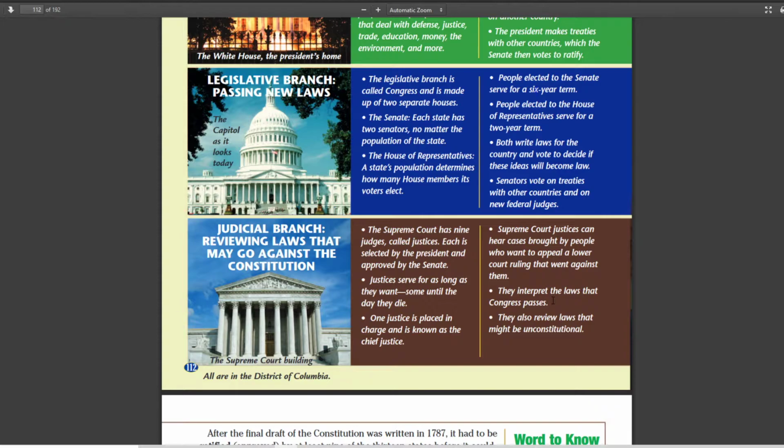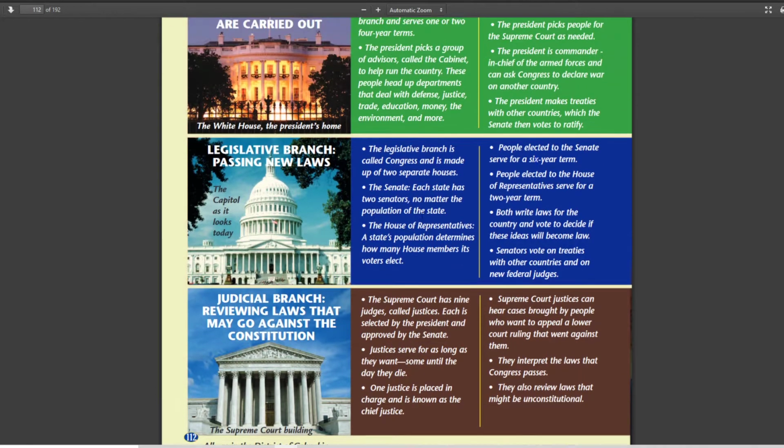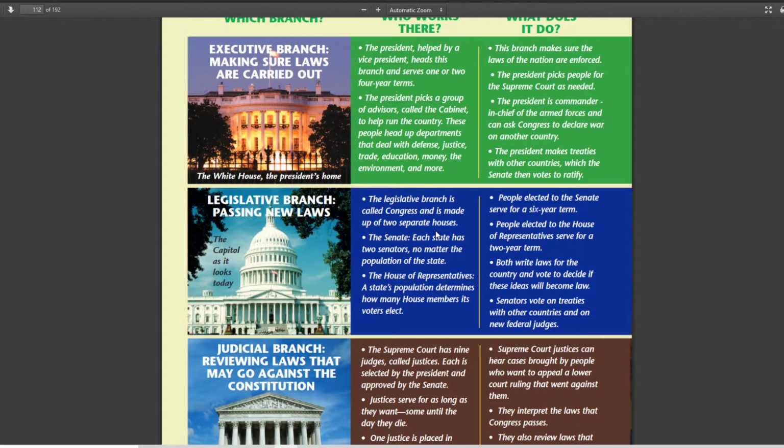But they're supposed to be the final arbiters, to make sure that these other branches are doing what they're supposed to be doing according to the Constitution. They can't just make stuff up.